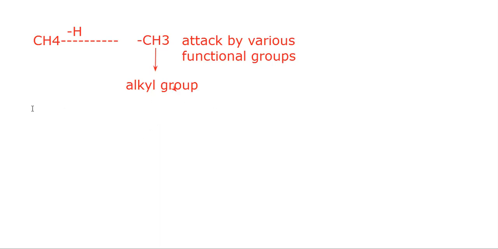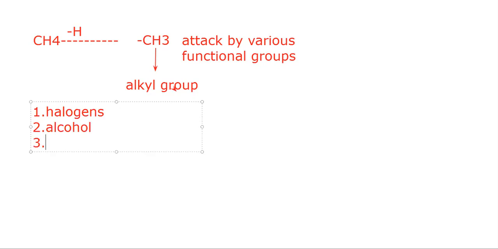Okay, so the various functional groups that can be attacked by this alkyl group are, number one, halogens. Number two is alcohol.